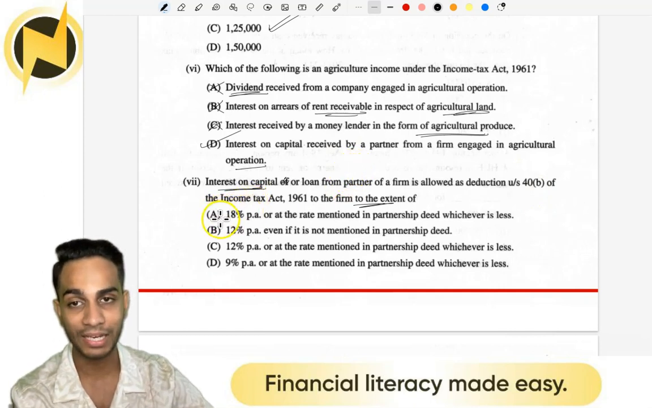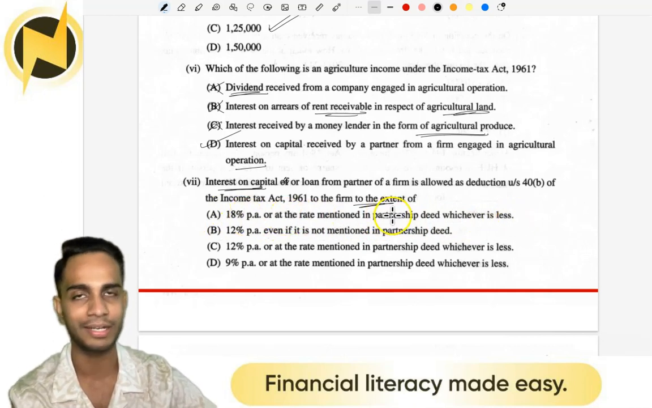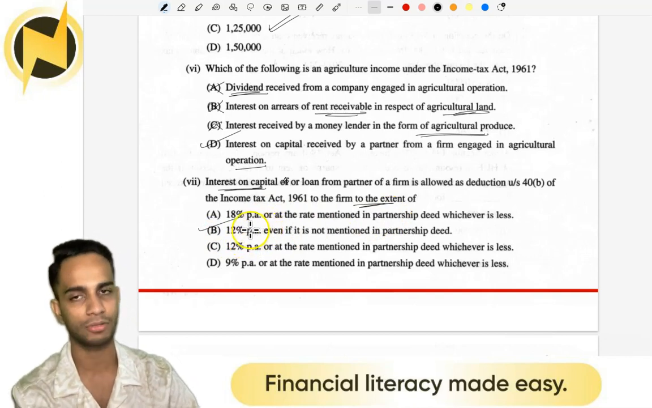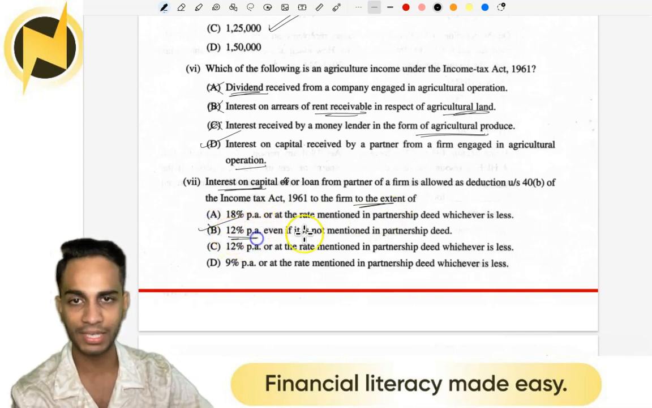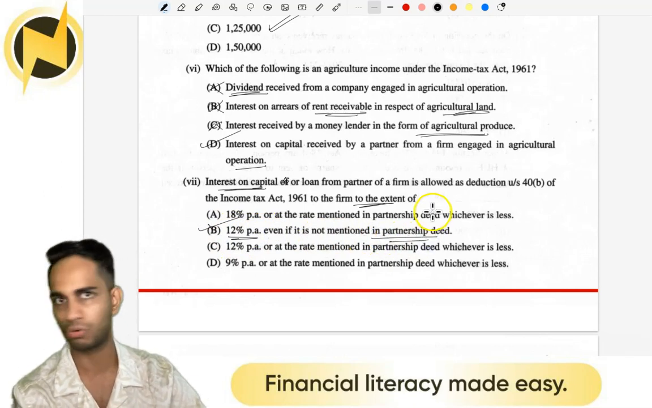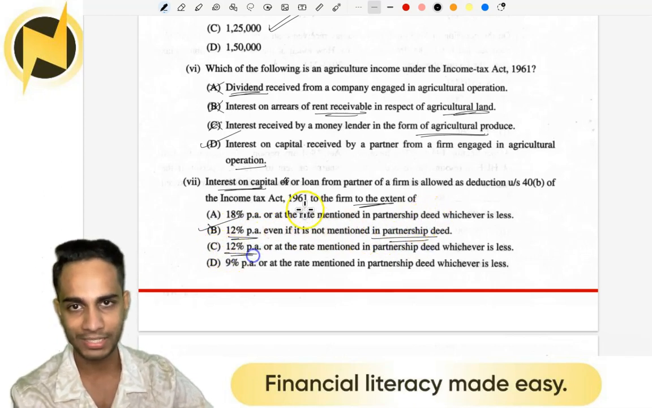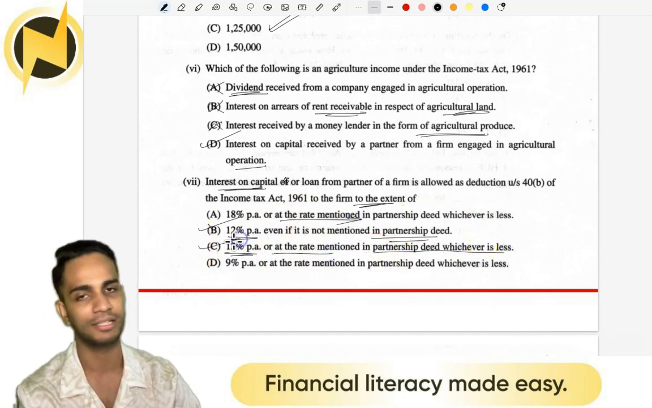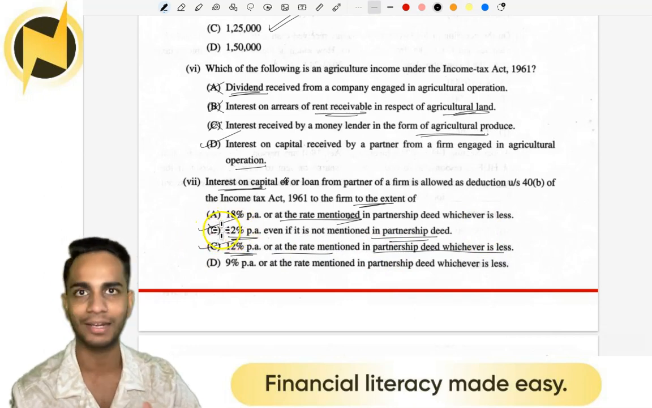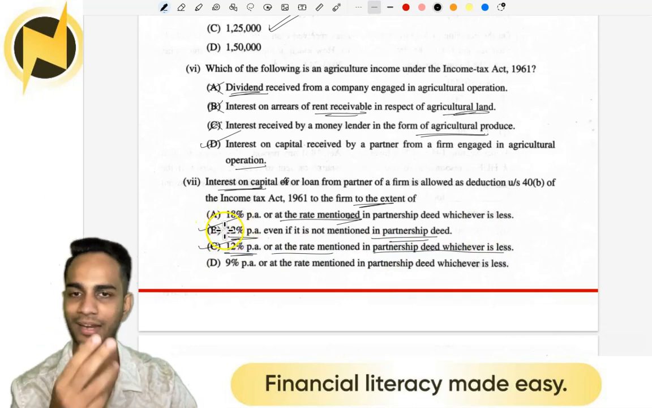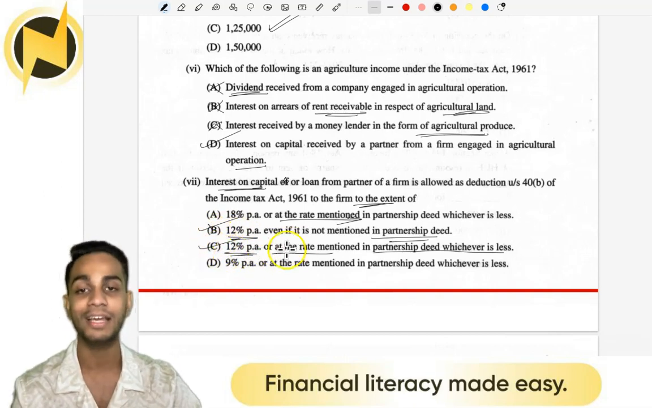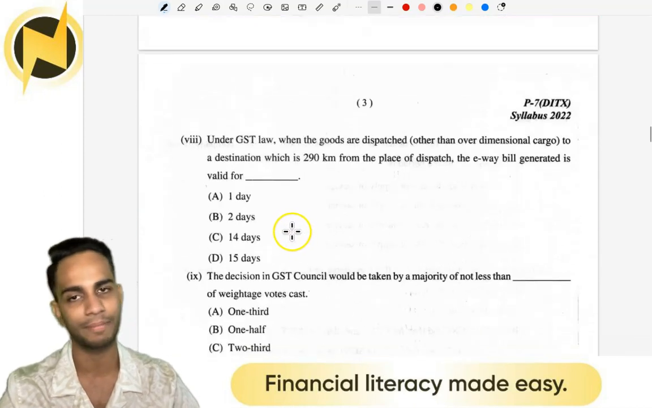What happened was I checked option A, 18% or the rate mentioned in the partnership deed, whichever is less. Then I saw 12% and I clicked that answer. No, that was not the correct answer. I'll tell you why. It says 12% even if it's not mentioned in the partnership deed. No. The actual answer is 12% and this clause, or the rate mentioned in the partnership deed, whichever is less. This is the right answer. So I missed it. I saw 12, I clicked it, I marked the answer right there, and I moved on without reading the rest of the question options. So it's C, 12% per annum. So once again, thank you so much Gaming with Pro.